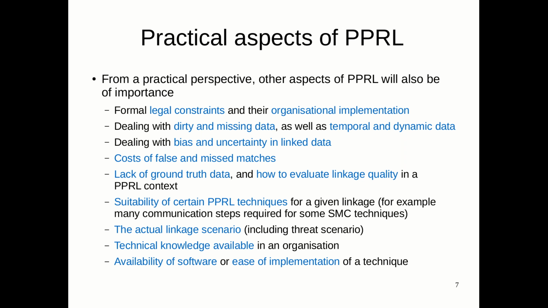Once we have linked data, we have to deal with bias and uncertainty. And again, work is being conducted in this area. Of course, it's more difficult to identify bias and uncertainty if we work on encoded data. The whole aspect of the cost of false matches and mismatches needs to be considered. Again, this is difficult because we potentially don't know what a true match is and what a false match is. So the lack of ground truth data, and how we evaluate linkage quality in a privacy-preserving record linkage context, is a challenging and so far not solved problem.